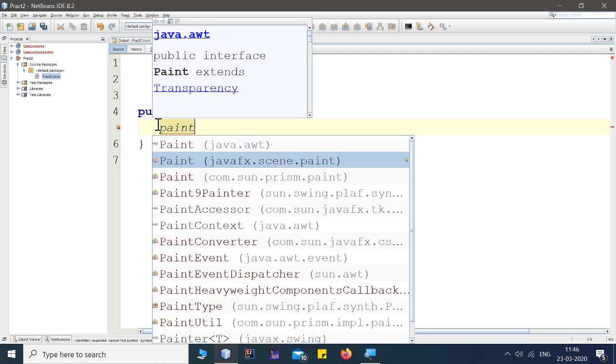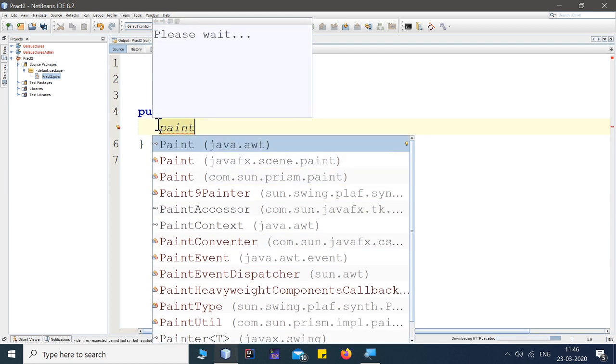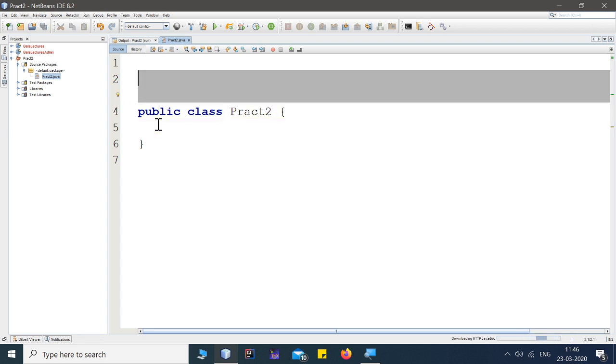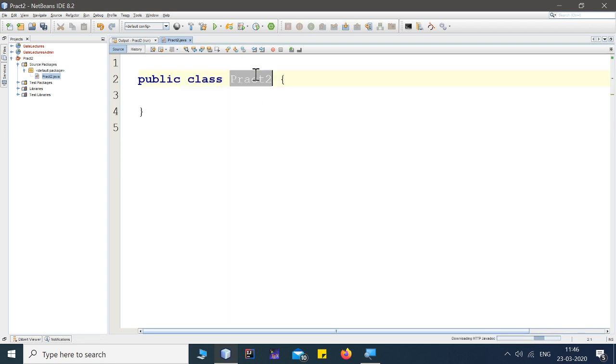Before directly calling that paint method, first we need to make this class an applet.